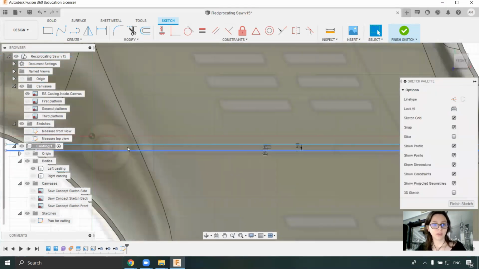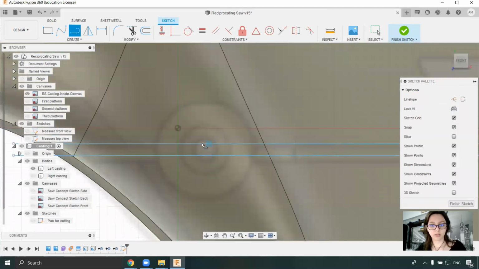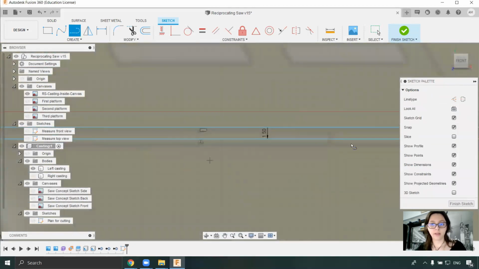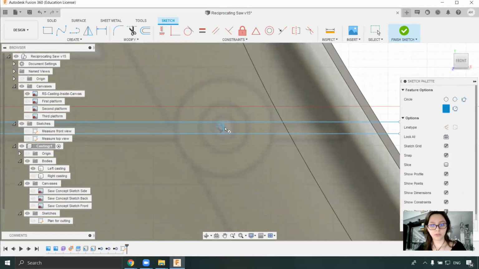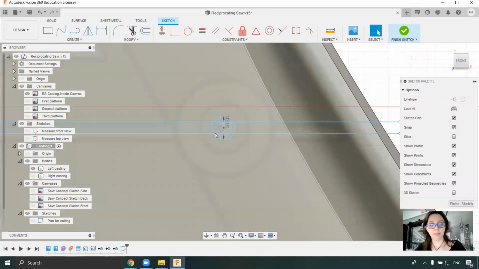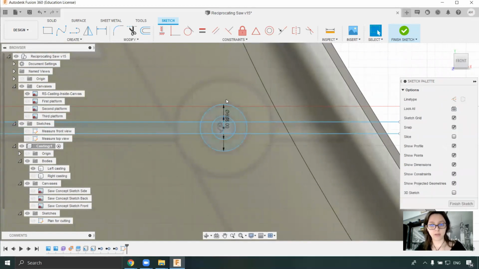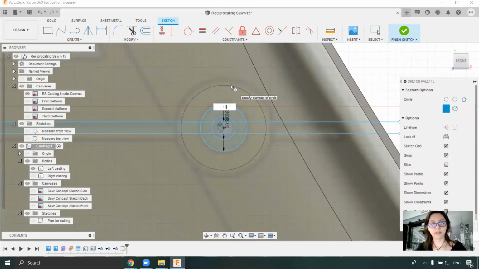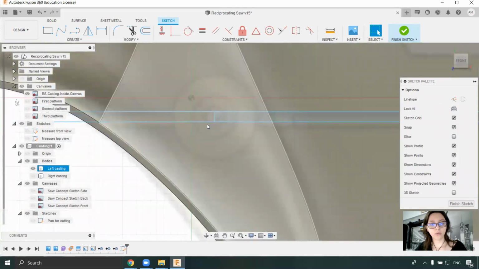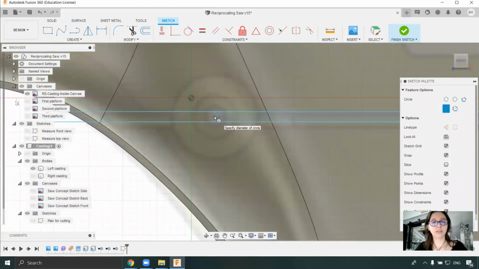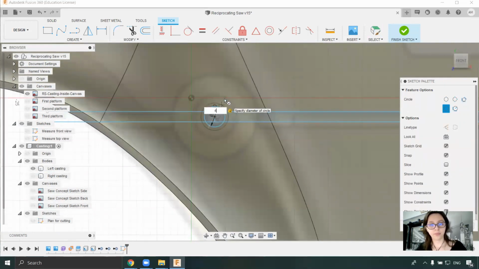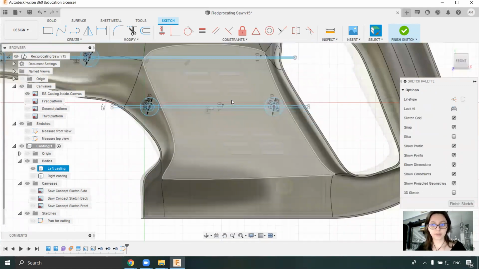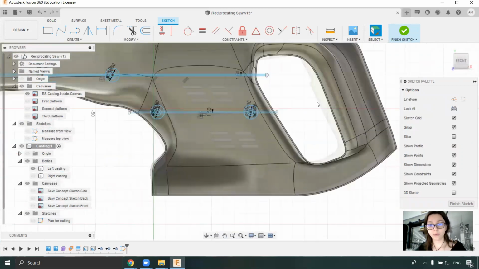I will use offset 1.5. And what I can do is again use a line here, and it's enough to use another line here, because this way I know where the center is, and both of them will be aligned on the same line. Circle 12. Don't forget, for creating the circles, I'm pressing C on the keyboard. C, 6. Perfect.